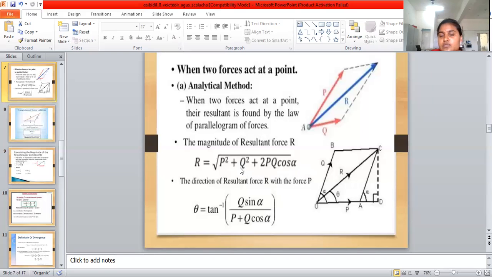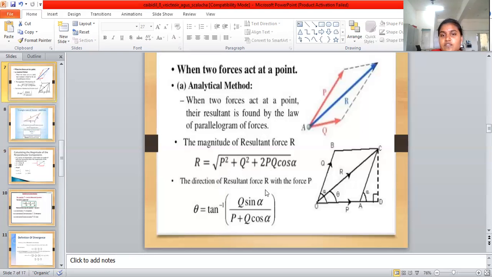Then OB square is Q square, OA square is P square, and 2AB: 2A is equal to P and B is equal to Q, making angle alpha, cos alpha. Then R square is equal to P square plus Q square plus 2PQ cos alpha. The magnitude of the resultant force R is the root of P square plus Q square plus 2PQ cos alpha.